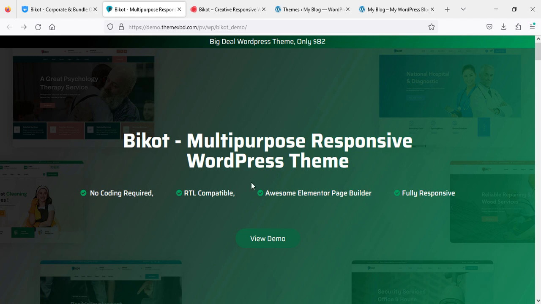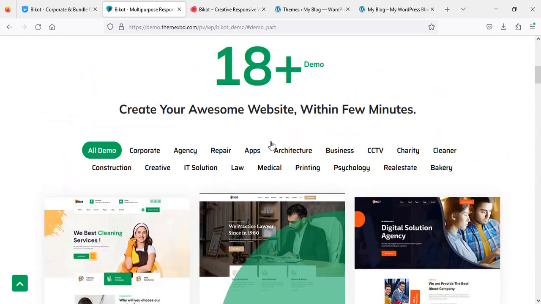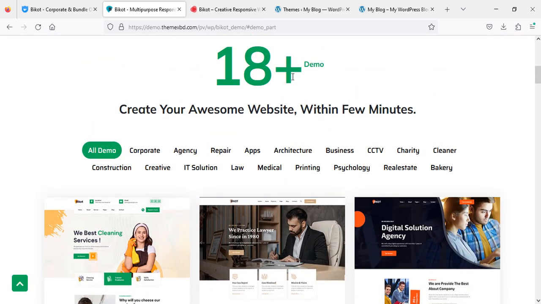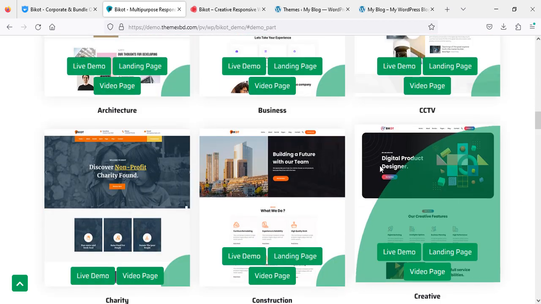It also has 18 plus demos. I'm going to click, and you see this is 18 plus demos. The categories are here, beautifully created. We are going to create the one I told you about, the digital product designer.